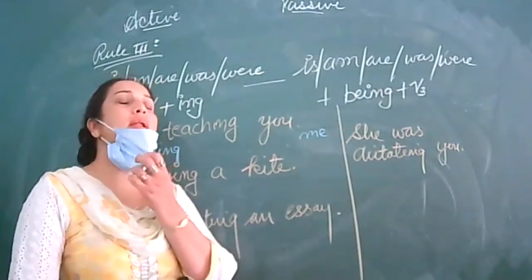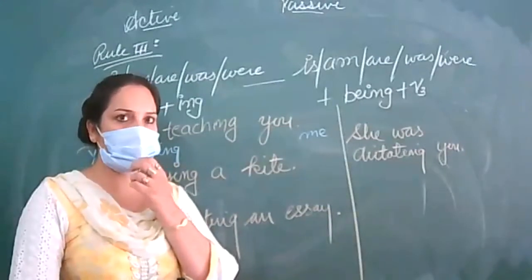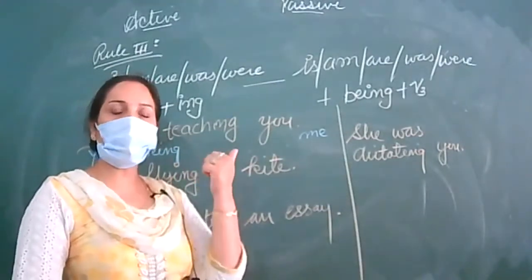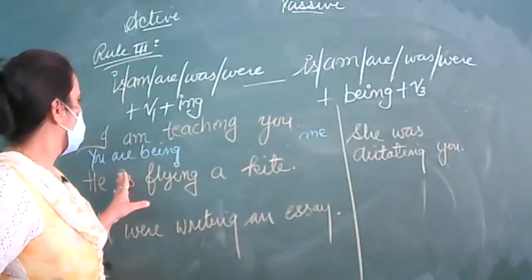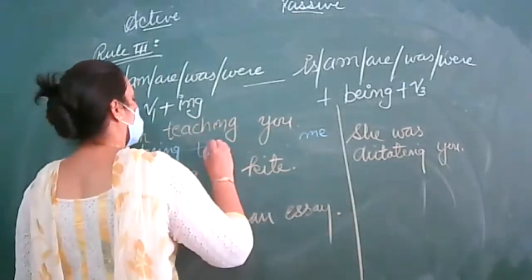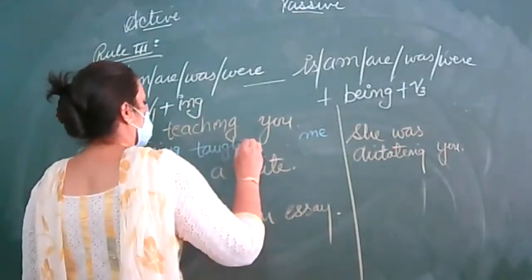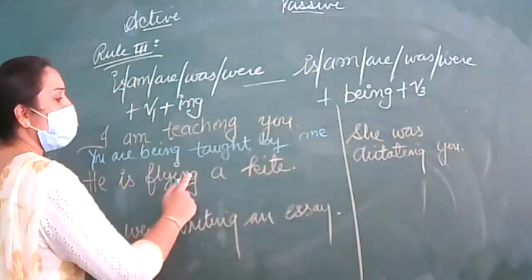In your free time you can learn verbs. You can borrow books of class 4th and 5th class students from the library. I am teaching you, you are being taught by me. He is flying a kite.